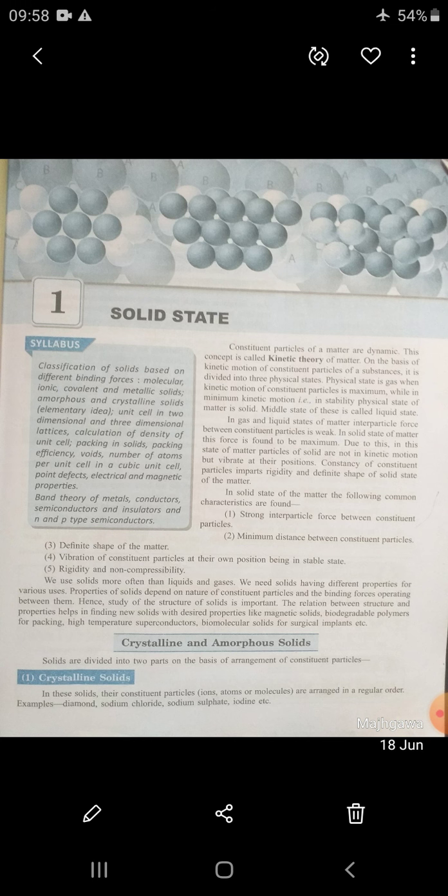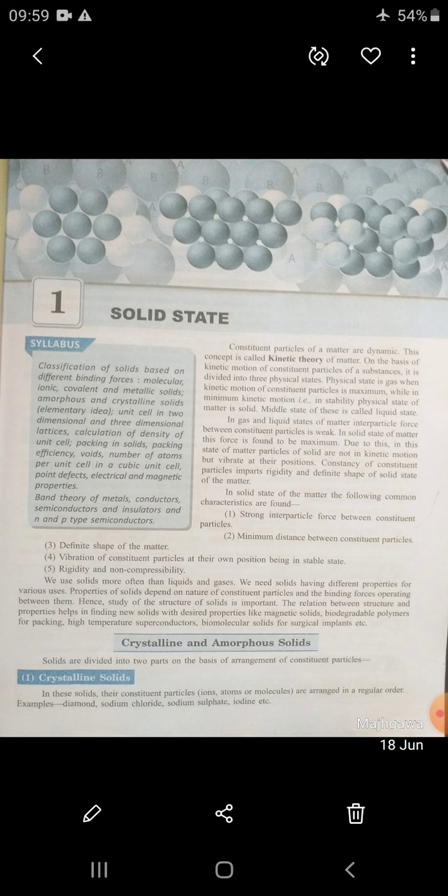So dear student, on the basis of kinetic theory of matter, on the basis of kinetic motion, matter is divided into three parts. When the constituent particles have maximum kinetic motion, we can say it is a gas. When constituent particles of a substance have minimum kinetic motion, we can say they are static. We can say that matter is a solid.